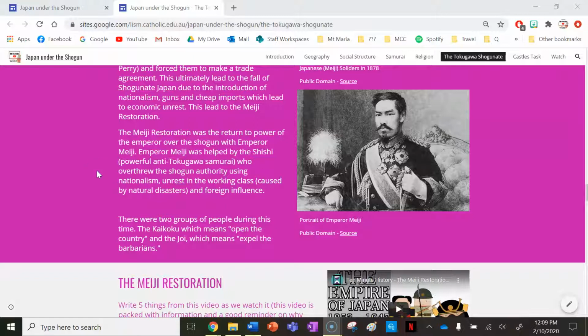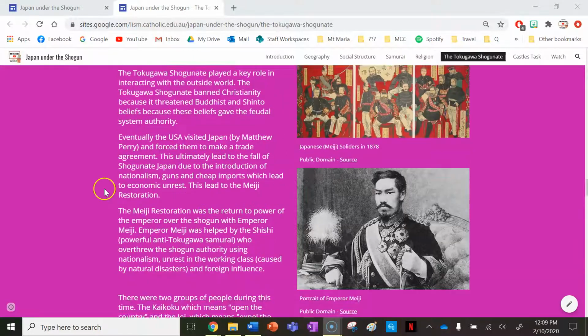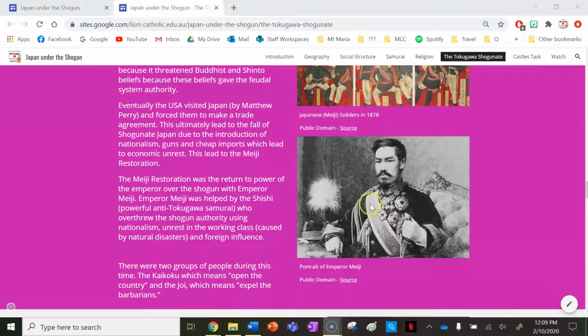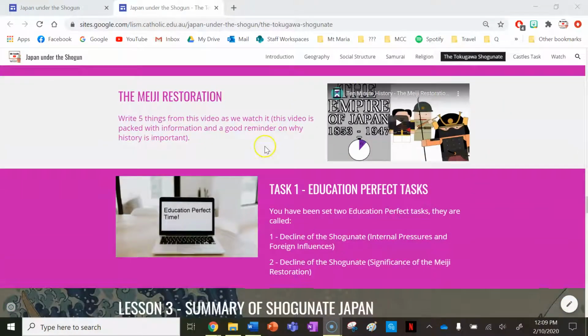There were 2 groups of people during this time: the Kaikoku, which means open the country, and the Joi, which means expel the barbarians. So we can see here, these were the Japanese soldiers, looking quite different from samurai warriors in their uniforms here. And we've got a portrait of Emperor Meiji here. This is what he looked like.